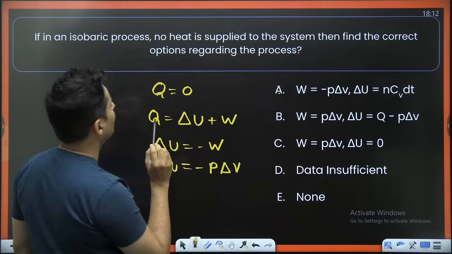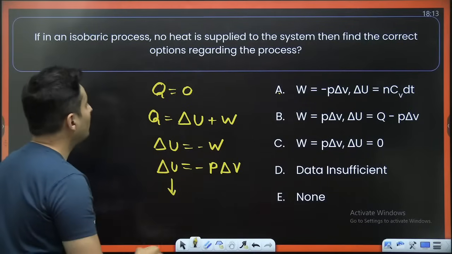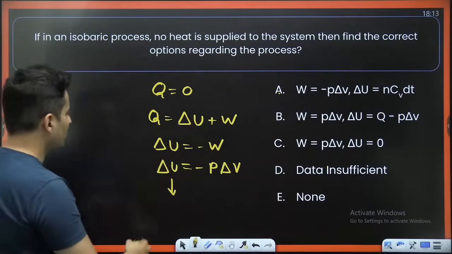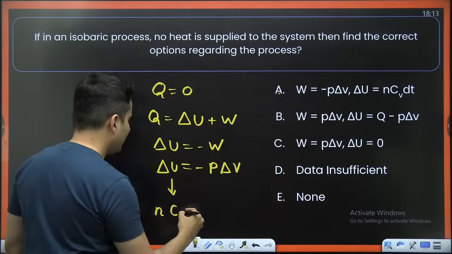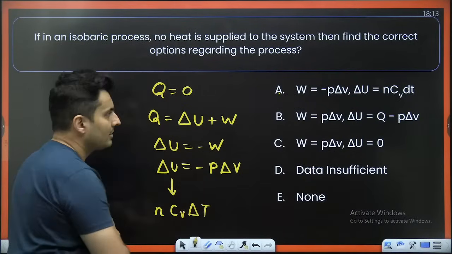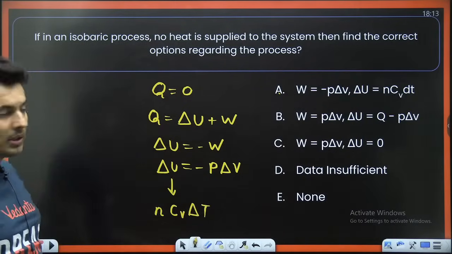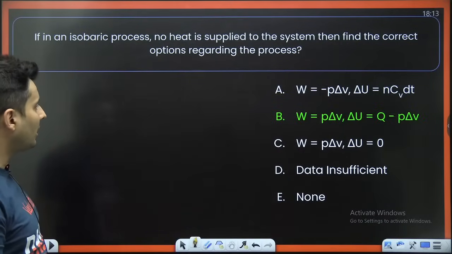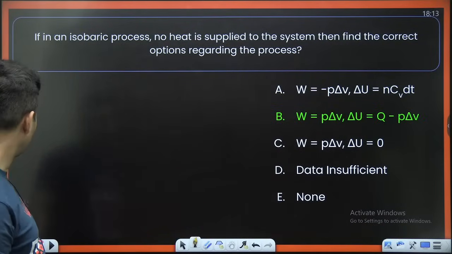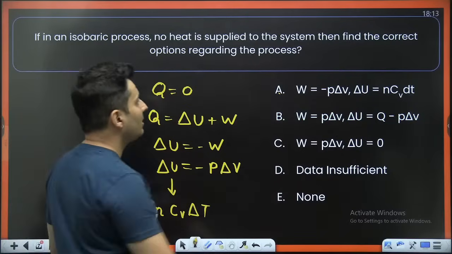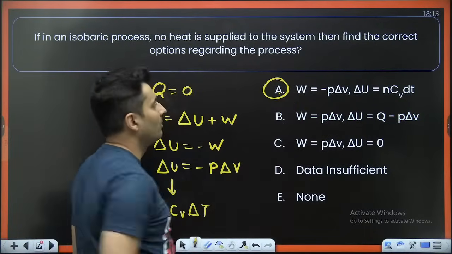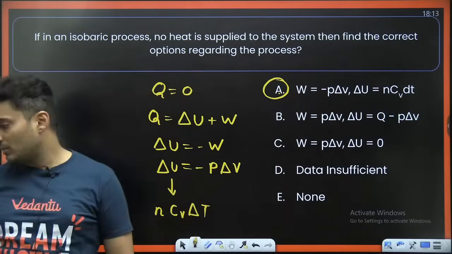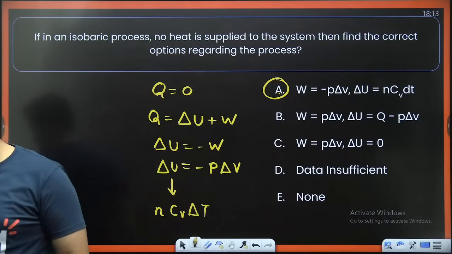And delta U is always going to be what? Delta U is always going to be nCv delta T. That is 100%. There is no doubt about it. So I think it should be option number A. I think by mistake they have marked option B. That is wrong. It should be basically option number A. How many of you understood this?